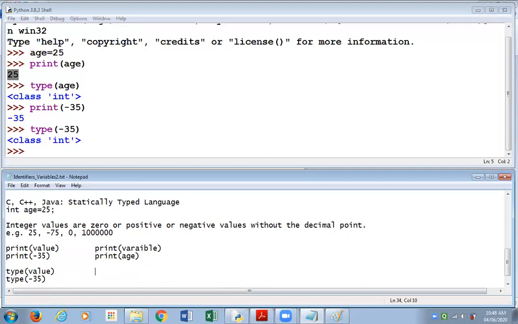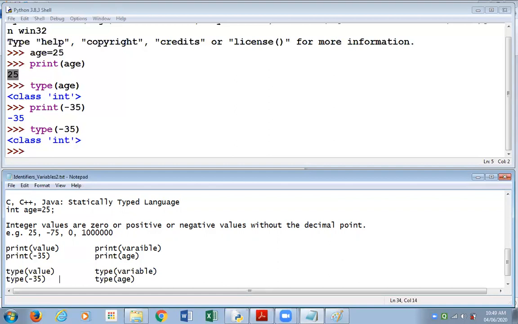And today, when I use the type function, I've written type and in brackets a variable. So the type function tells me the type of that variable. When I write type and age, it tells me what type of data this variable age is storing. It tells me integer.